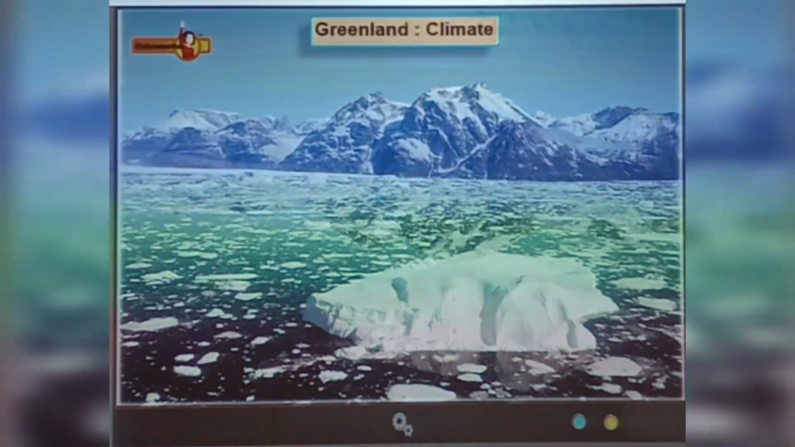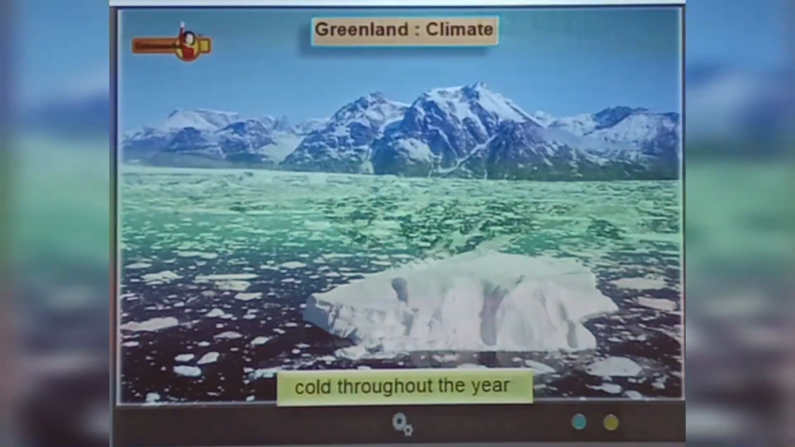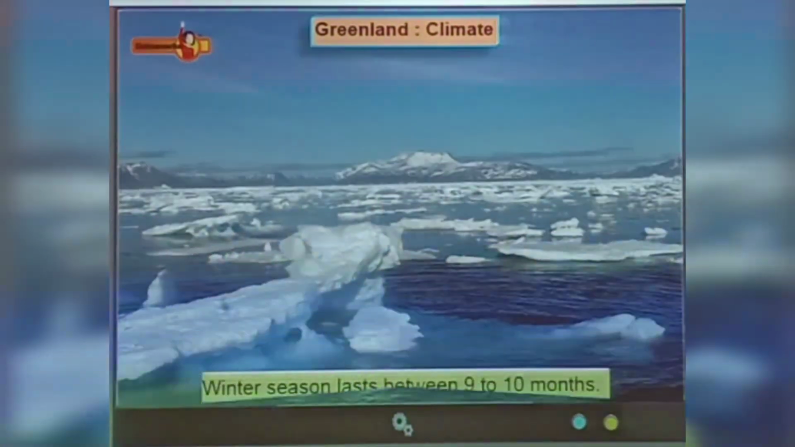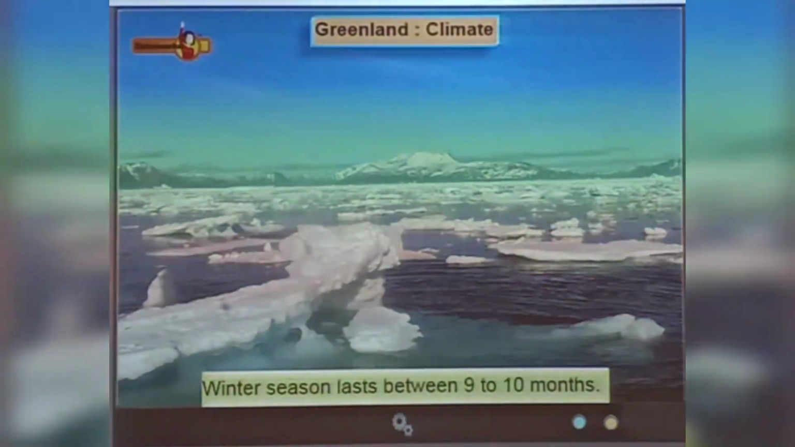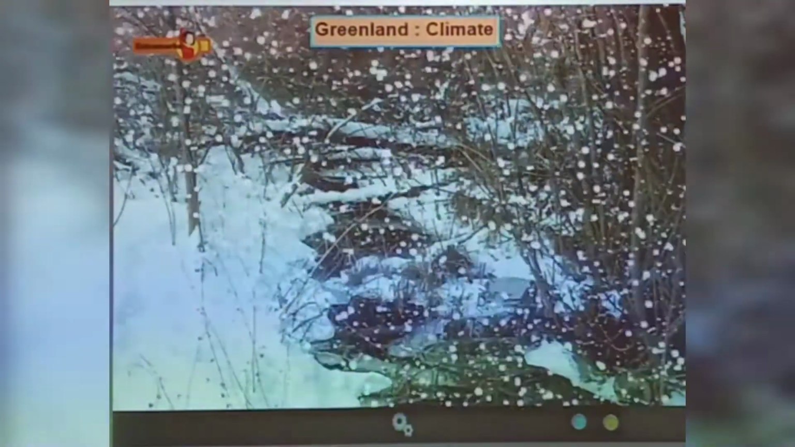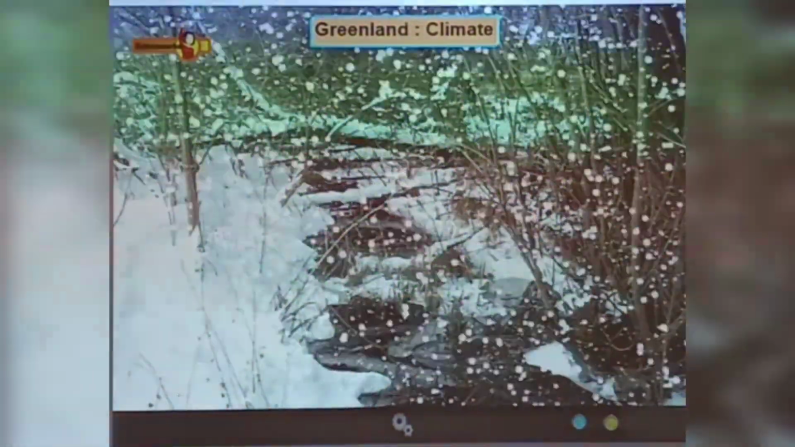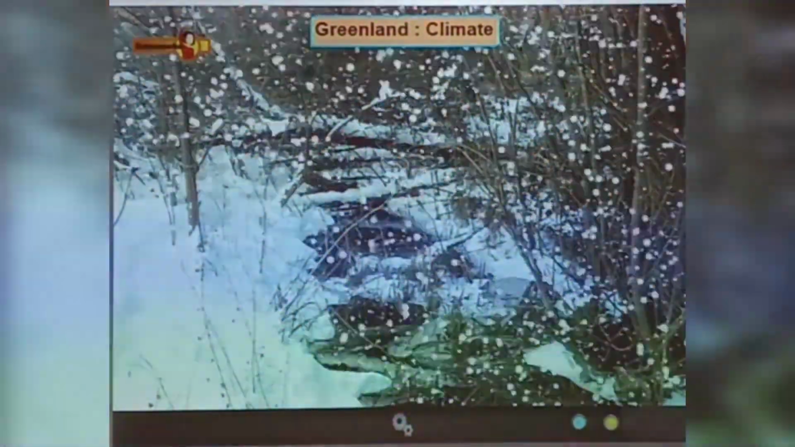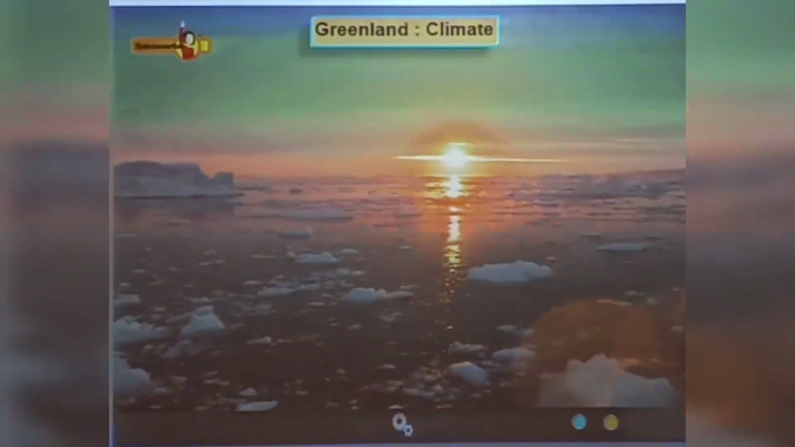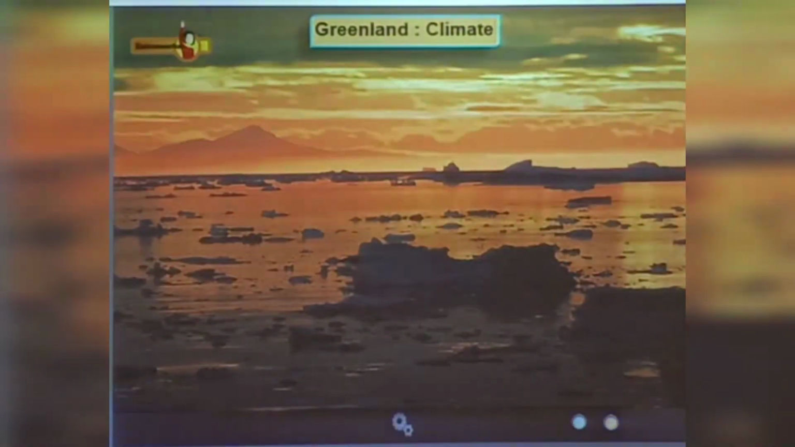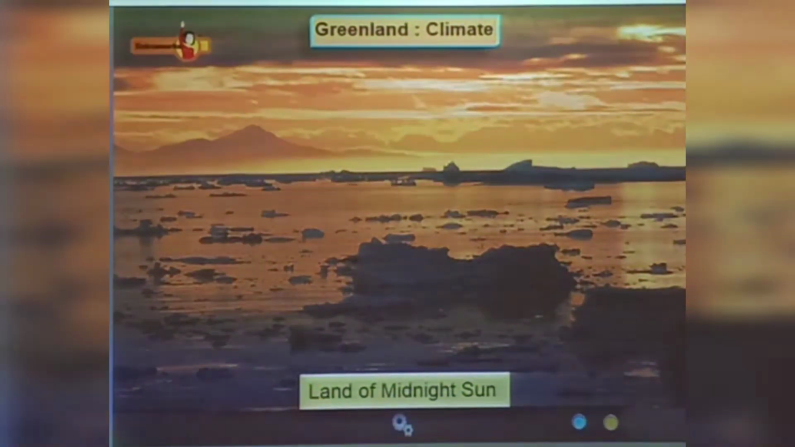Being in the polar region, the climate of Greenland remains very cold throughout the year. The winter season lasts between 9 to 10 months when temperatures fall below freezing point, that is 0 degrees Celsius. But during the summer season, there is bright sunshine for many weeks and the sun never sets. We also call this area the land of midnight sun.